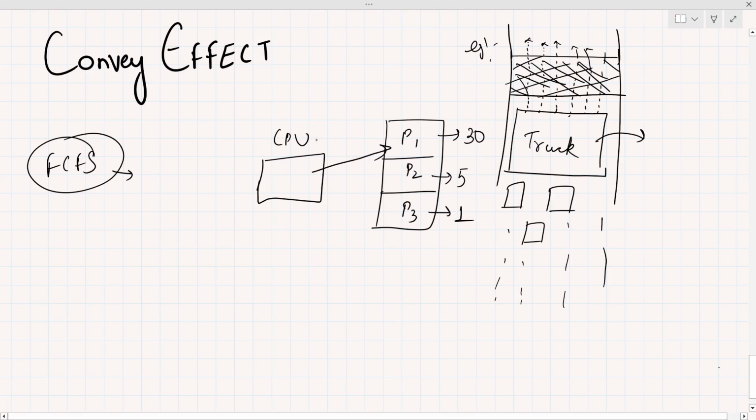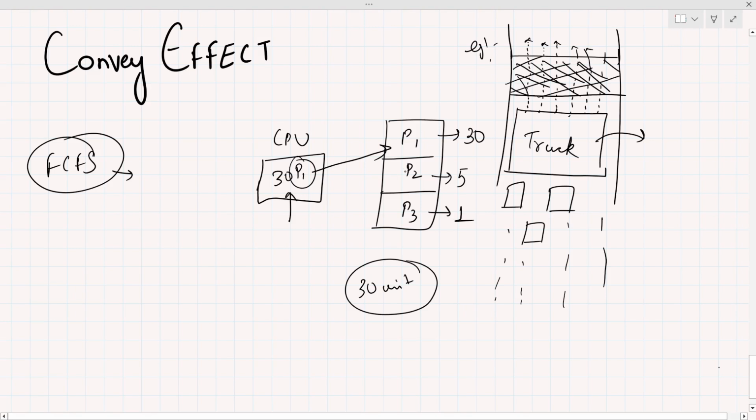Now you can see that the process burst time is 30, so it definitely takes a lot of time to execute. What happens if I choose P2 and then P3, or what if I choose P3 first, then P2 and then P1? Then definitely the waiting time between the processes will decrease, because if P1 is running for 30, P2 has to wait 30 units, because P1 needs 30 units to execute.